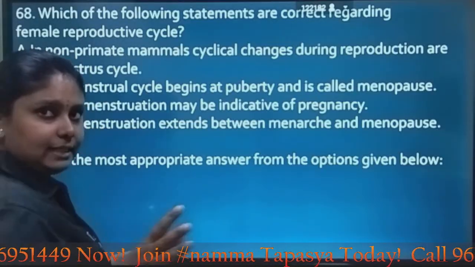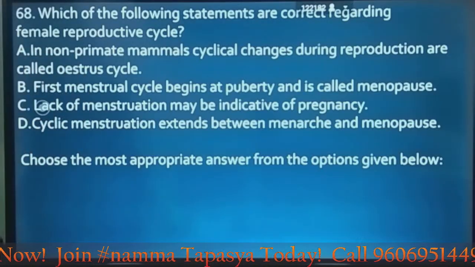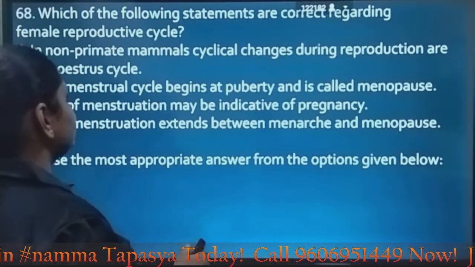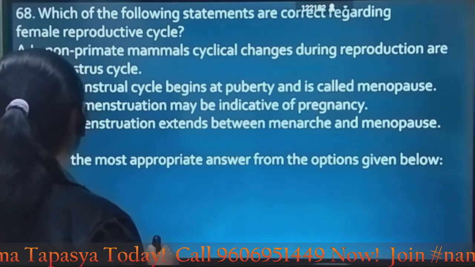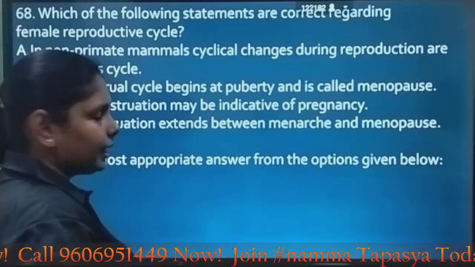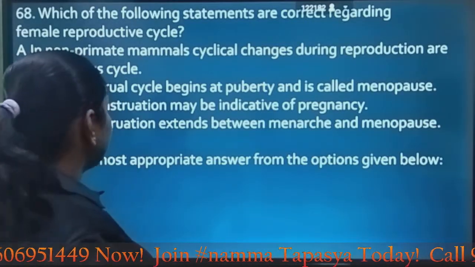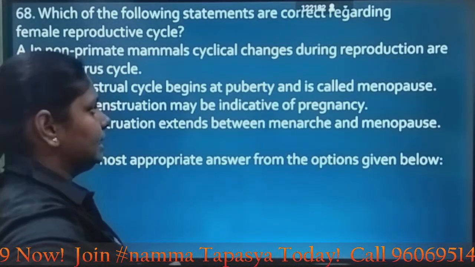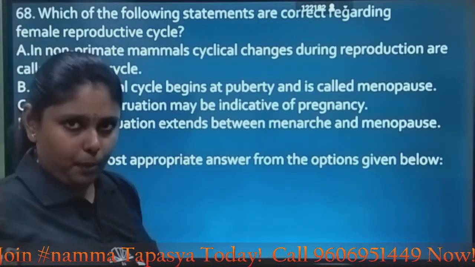Next question, which of the following statements are correct regarding the female reproductive cycle? They're asking for the correct statements. Let's look at the options. A, in non-primate mammals, cyclic changes during reproduction are called estrous cycle. Seems to be correct. B, first menstrual cycle begins at puberty and is called menopause.